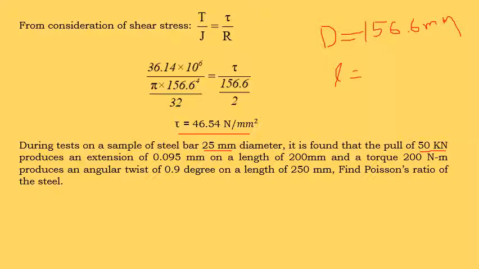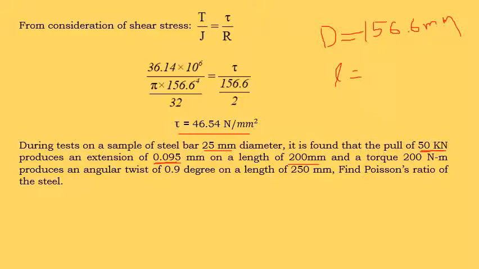So here the force is given, and due to the application of this force, that is 50 kilonewton, there is a small extension delta 0.095 millimeter on a length of 200 millimeter. So this length is nothing but a gauge length, because extension always takes place in the portion where the gauge length is specified. So therefore this is the gauge length.